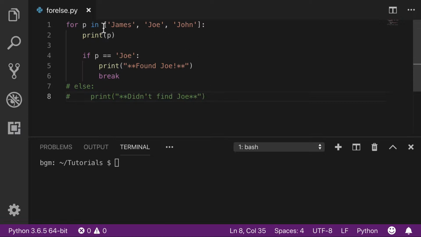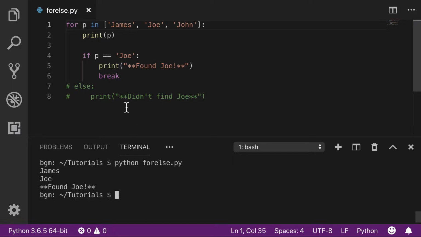I went ahead and got started and created a little for loop here. We're going to loop over a list of names, James, Joe, and John, and see if anyone is named Joe. So let's see what that looks like right off the bat.